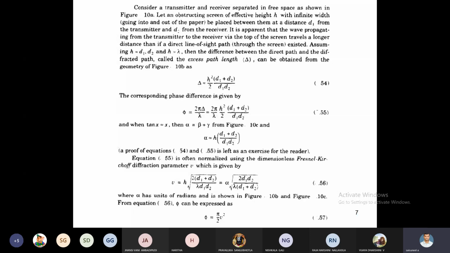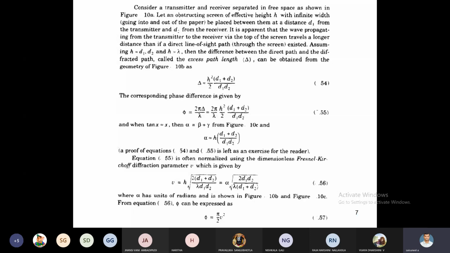Suppose we consider the alpha value in case 2 and case 3. The alpha value increases. Why? The height of the receiver changes. It is less than the height of the transmitter. At that time, the phase difference phi can be related to v by pi by 2 v square.